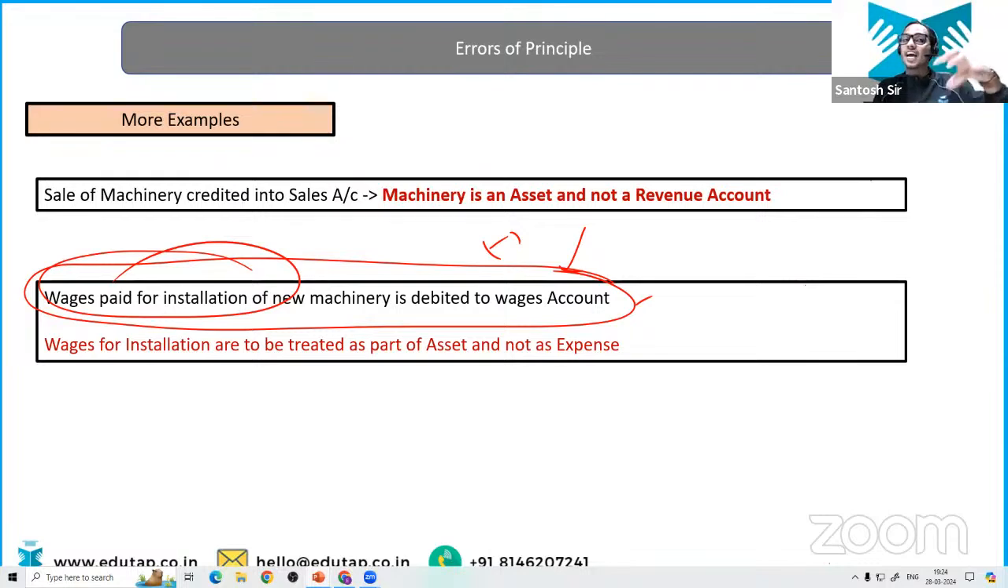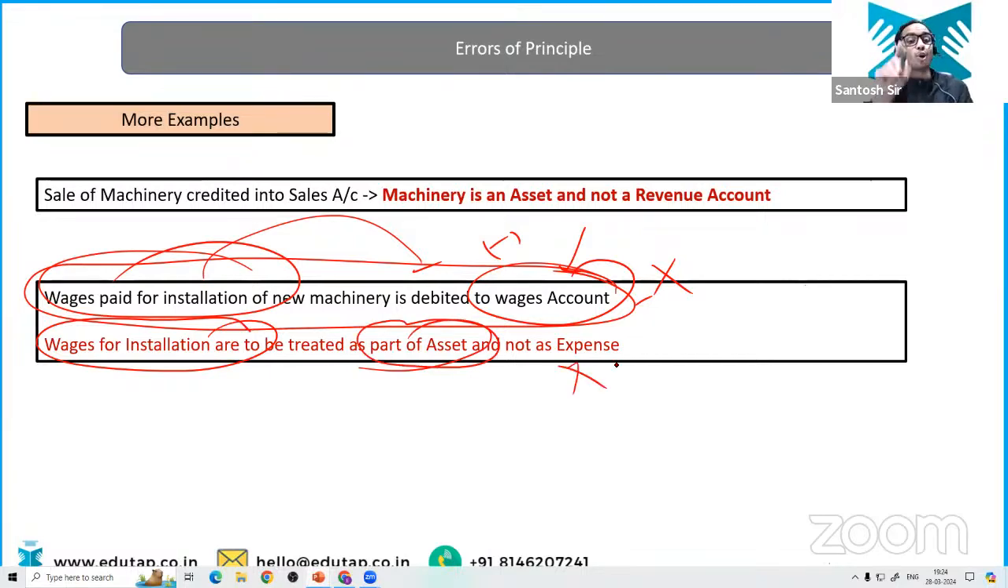So whatever expenses have been incurred to bring the machinery to a usable condition, it is going to be a capital expenditure. ठीक है. So wages paid for the installation of new machinery is debited to wages account. It is incorrect. So wages for installation of machinery are treated as a part of the asset, not as an expense. So this is what? This is your error of principle. He has recognized the capital expenditure as revenue expenditure.